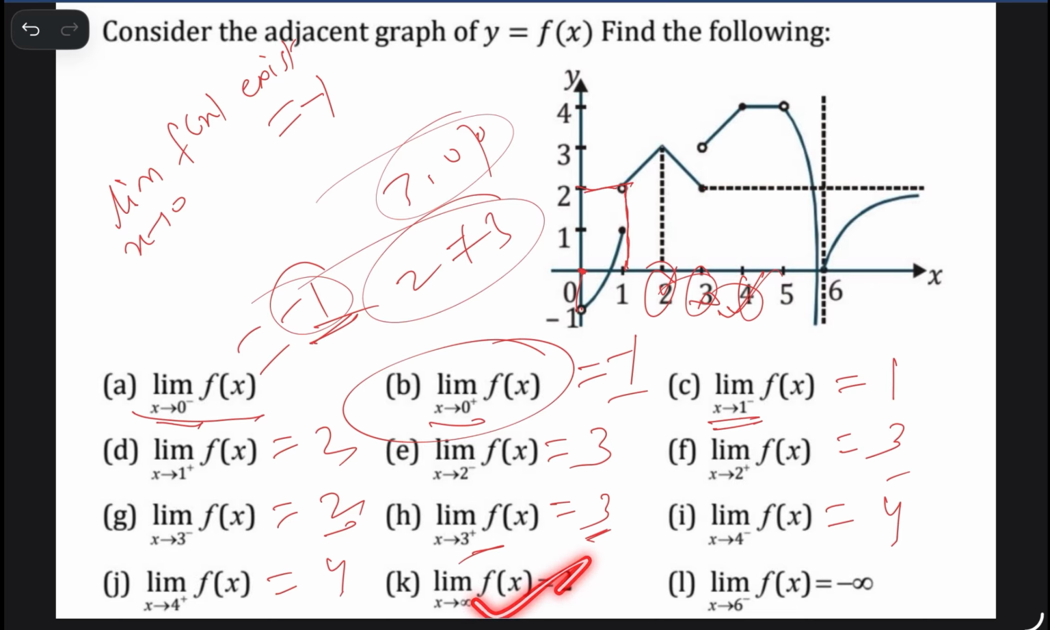So this is correct. X tends to 6 minus, which means approaching f(x) from the left-hand side of 6, slightly lower than 6. Whenever it is slightly lower than 6, this graph is going downward, and downward means the value of y is what? Minus infinity, which means this is also given correct. The limit as x tends to 6 minus is equal to minus infinity.